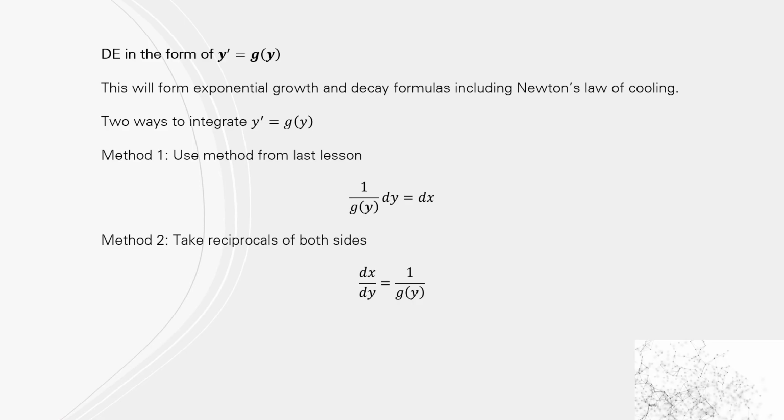So method one from the last video is dividing by the g of y, so 1 over g of y dy equals dx. Or you could take the reciprocal of both sides. So that is dx/dy equals 1 over g of y. And integrate that way.